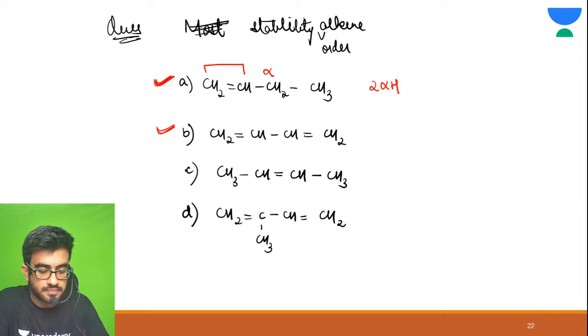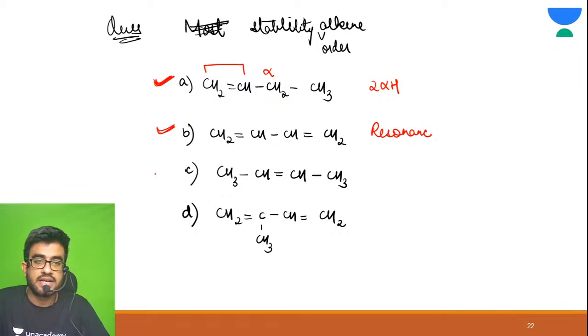One second. Yes. Is resonance possible in B? Yes, there is resonance. Great. There is resonance.